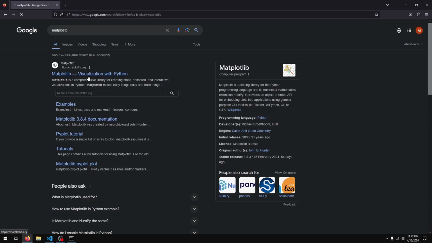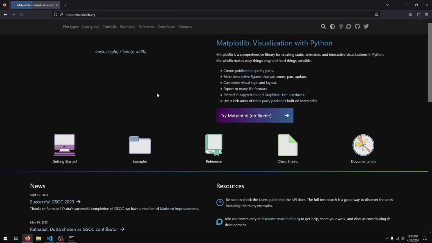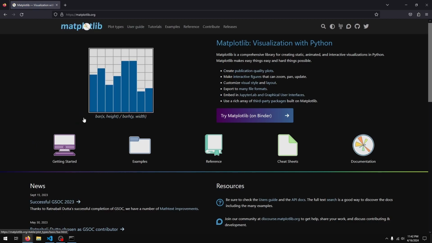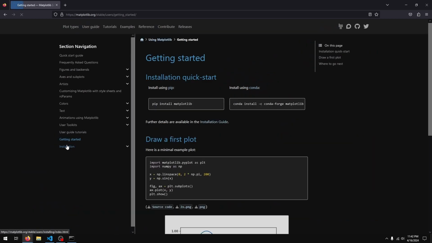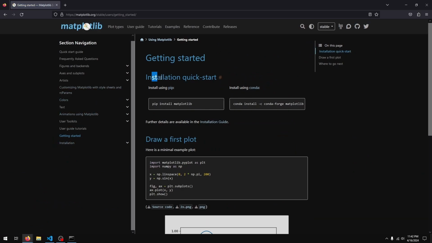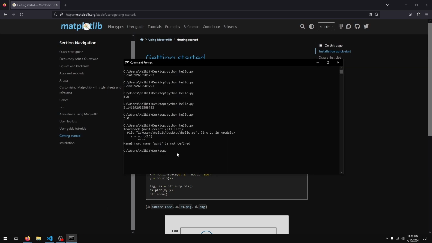So if I go to the website, somewhere on the website it's going to tell you how to install the library. In this case, I'm going to click on getting started, and it tells you installation quick start, install using pip or conda. We won't worry about conda, but install using pip says pip install matplotlib. So to install this library, what we have to do is copy this pip install matplotlib, copy, and we want to paste it in our console window.